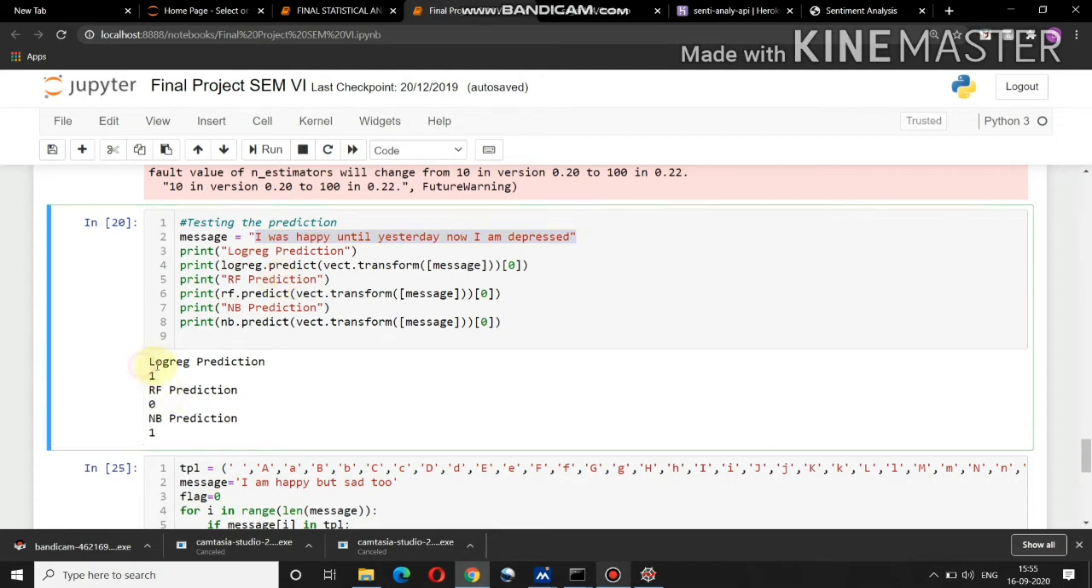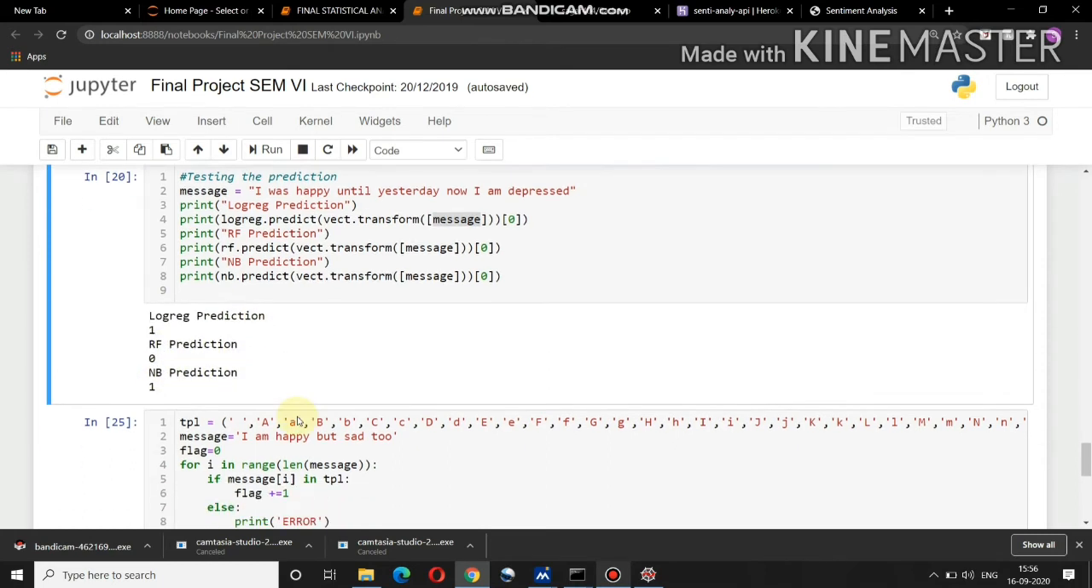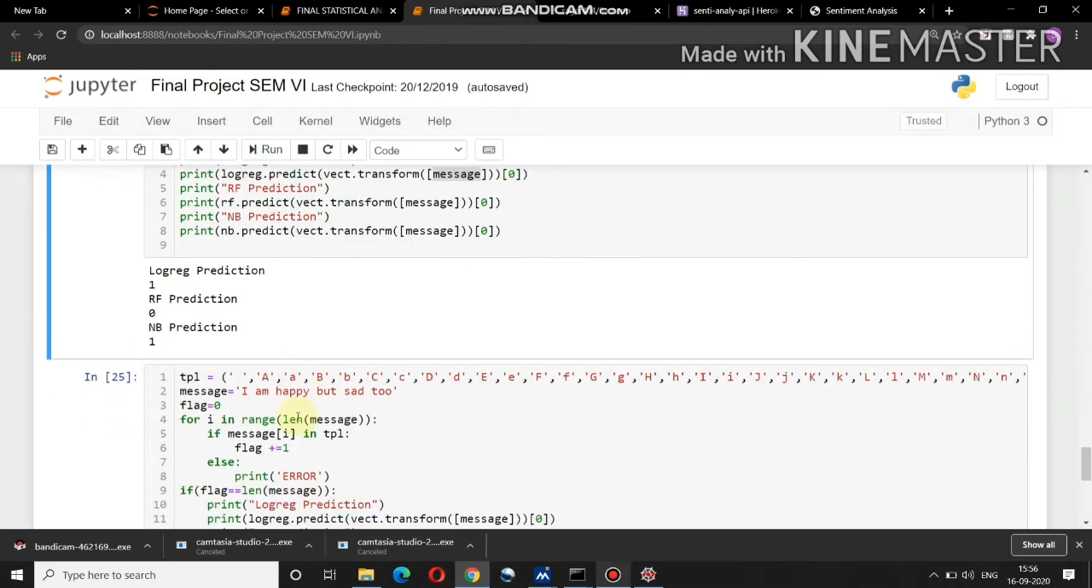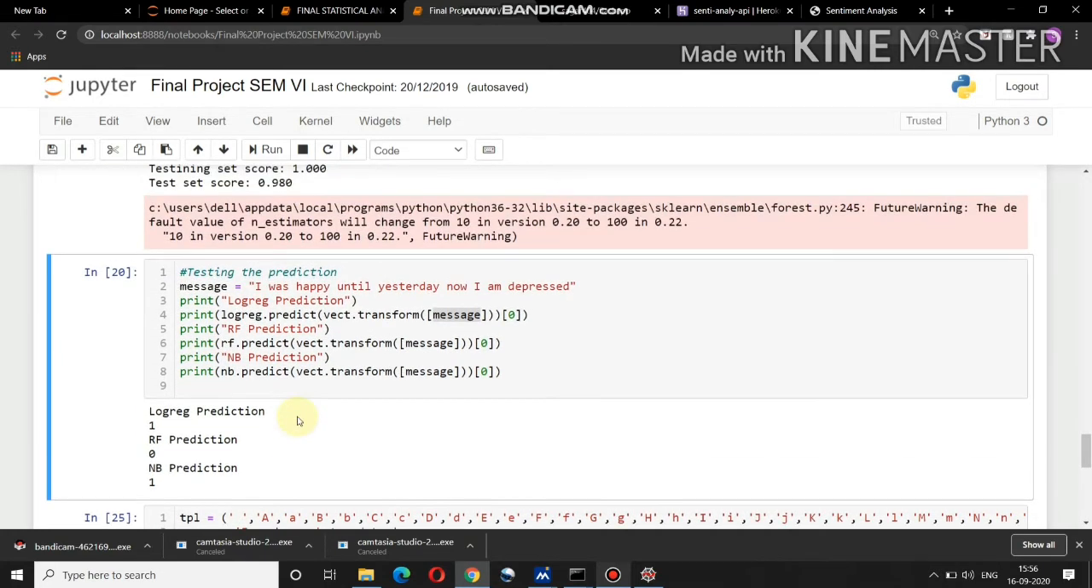Here we have already taken a message. The message says, "I was happy until yesterday, now I am depressed." I have given this text, and it is taken by the model, which is going to predict. Below are the predictions given by the three models: logistic regression, random forest, and naive Bayes. So this is the first part of my project.